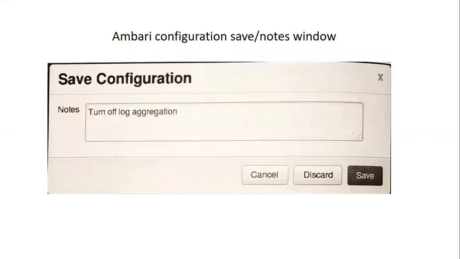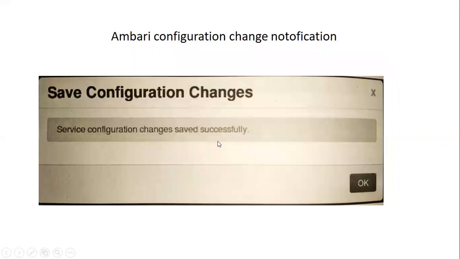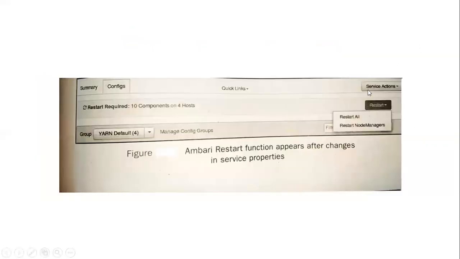So the new version is considered as a new version. Then we have to restart the application, and it will ask for confirmation, okay or not. When we click okay, it will ask for the restart. To make those changes under the new versioning, it will ask for the restart. It will ask two options here: restart or restart node manager.